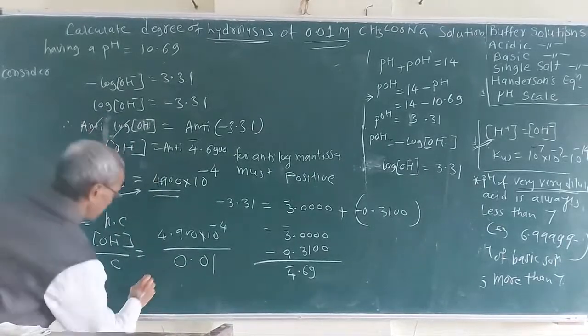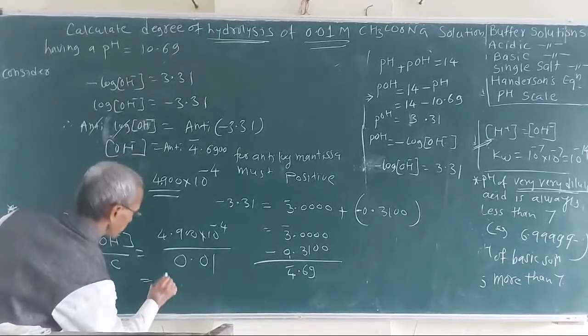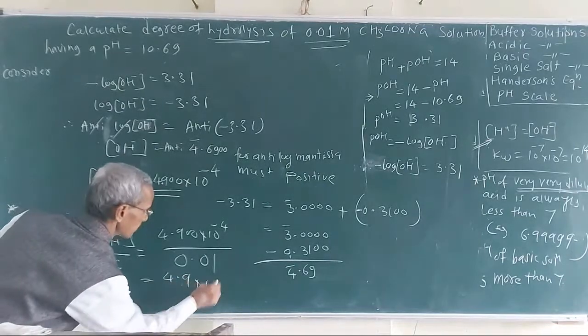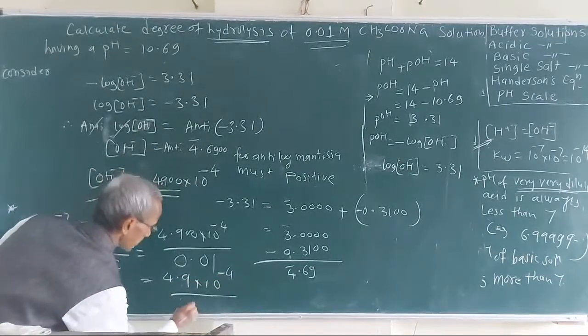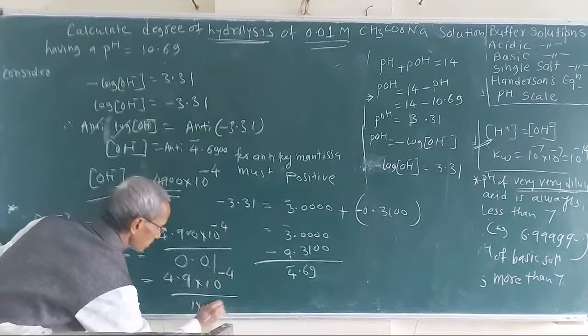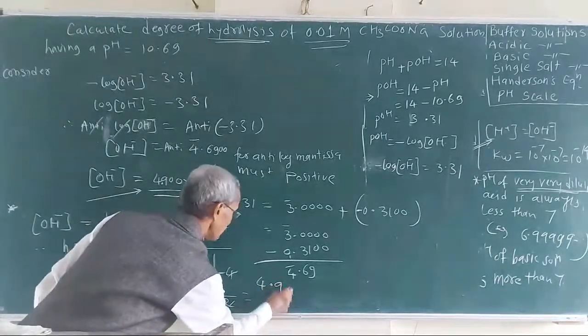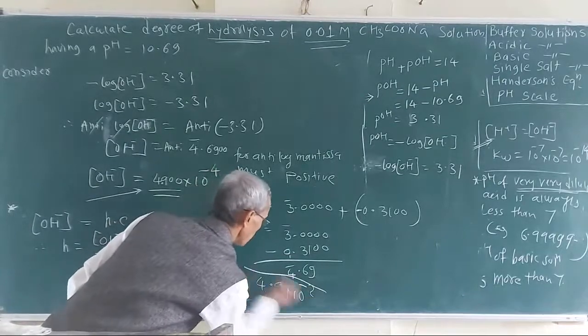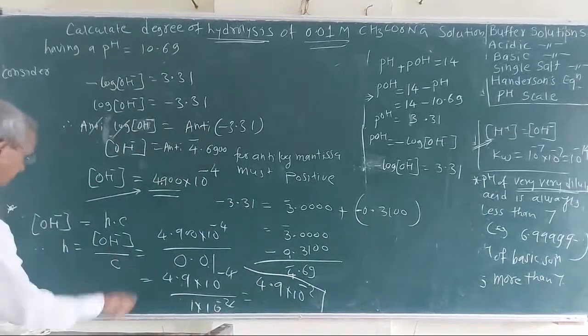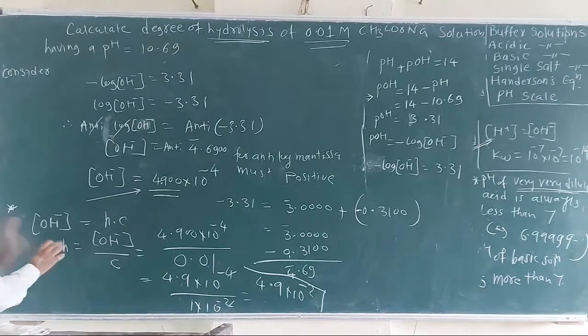So this can be 4.9 into 10 raised to minus 4 divided by 1 into 10 raised to minus 2. So here the answer is 4.9 into 10 raised to minus 2. Okay, what is the unit? Of course, degree of hydrolysis has no unit.